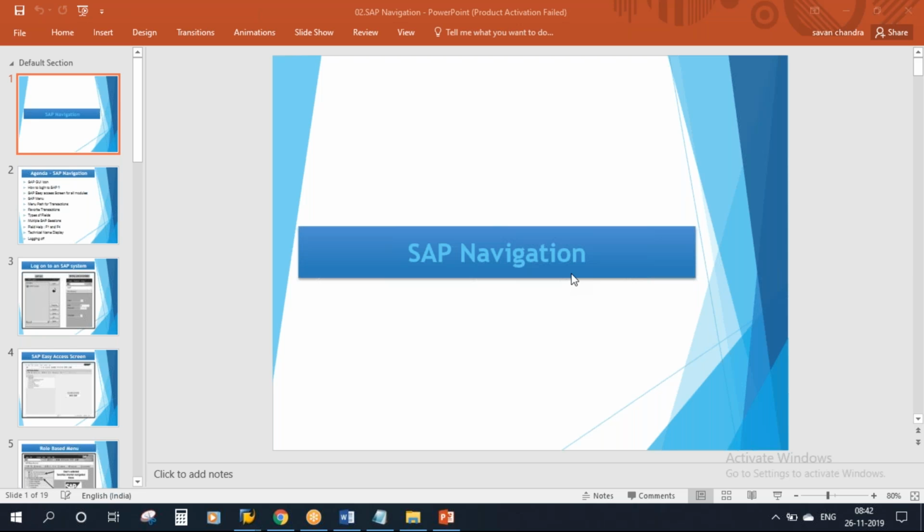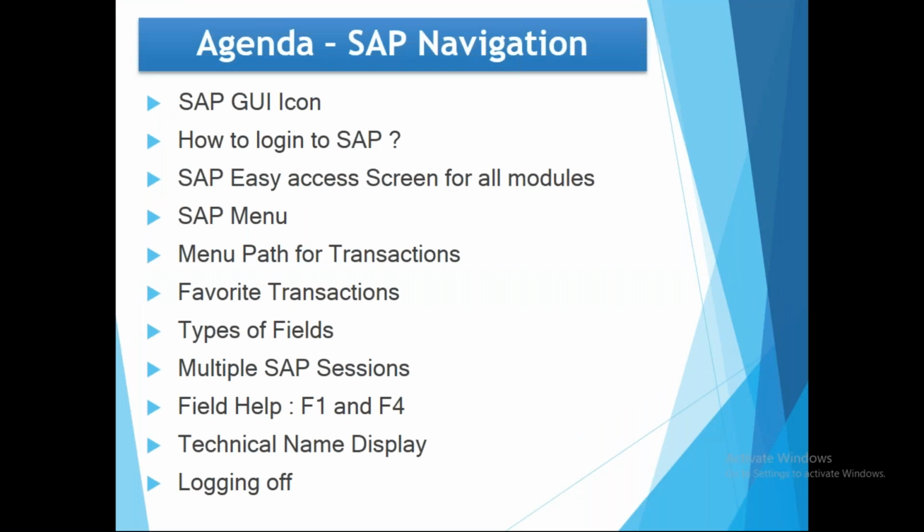The topics that we are going to cover in navigation: we will see how to handle the SAP GUI icon, how to log on to SAP, how the SAP Easy Access screen for all modules looks, and what the SAP menu path for transactions is. We will also cover how to add favorite transactions, types of fields in SAP, how to handle multiple SAP sessions, field help with F1 and F4, and technical name display, how to display the technical name.